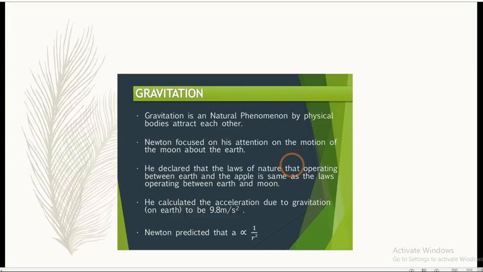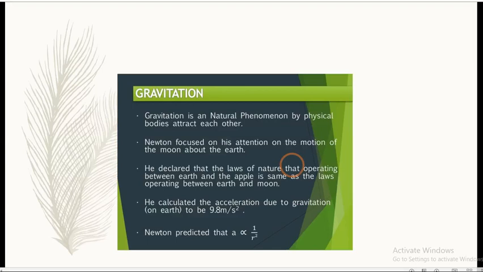Therefore, ma can be equated with m r omega square. So when you consider that the laws of nature are the same for earthly objects and for celestial bodies, this acceleration is much smaller than the acceleration felt by bodies near the surface of the earth. According to this, we conclude that gravitation is a natural phenomenon by which physical bodies attract each other.